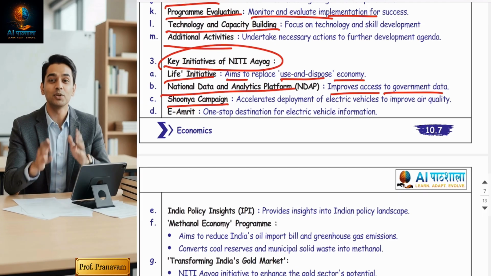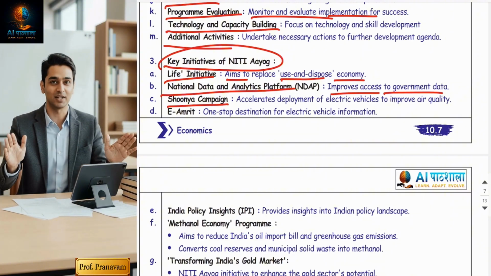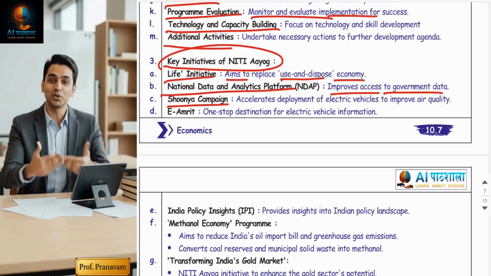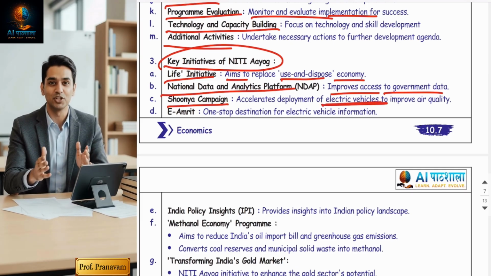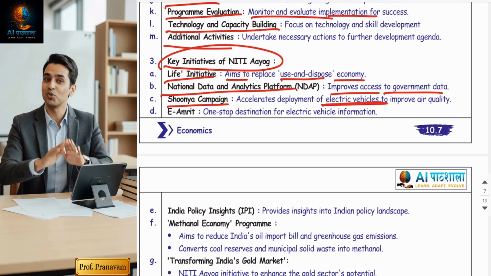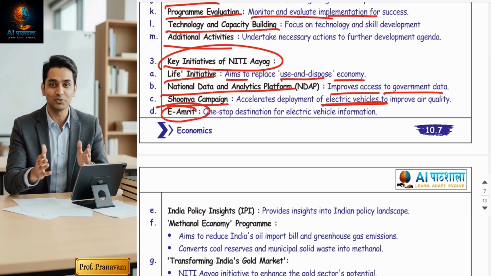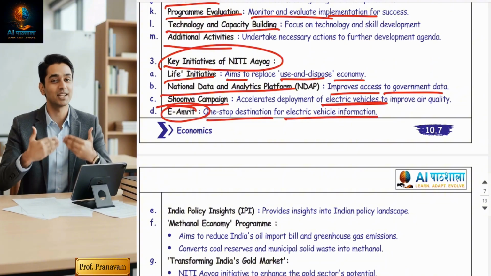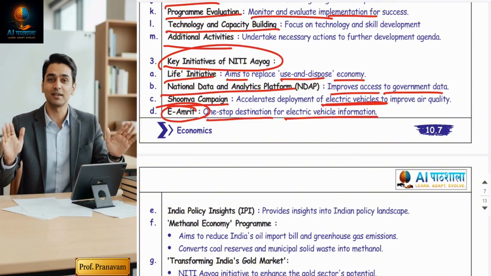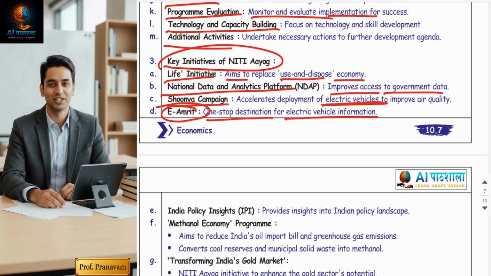Guys, Shunya means zero, a zero pollution economy. Now NITI Aayog has set the targets, and to reduce air pollution, the government has promoted electric vehicles nowadays. To promote electric vehicles, they have developed one portal, that is e-Amrit, which is a one-stop destination for electric vehicle information. So those who want to purchase vehicles and are afraid of how this technology will be, all the clarity has been given on the e-Amrit portal.